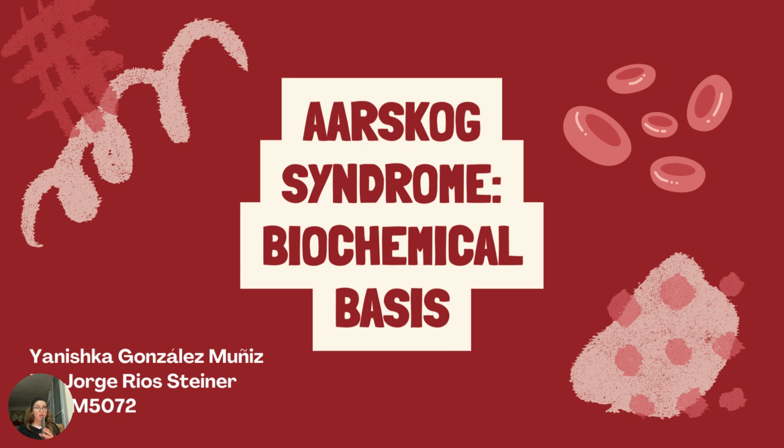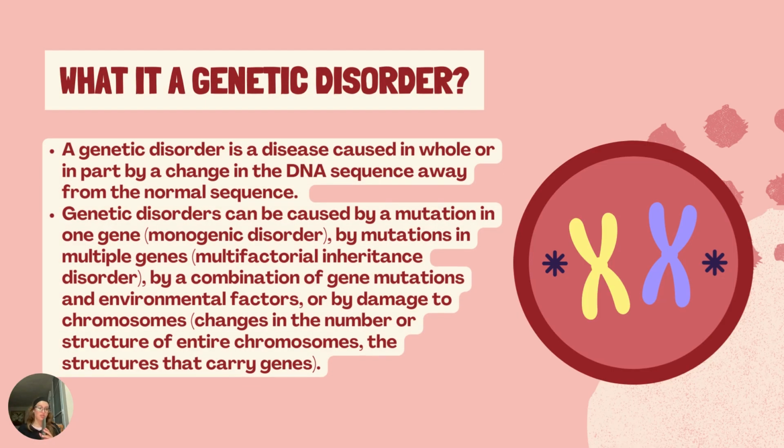Before we delve into what Aarskog is, we want to understand what a genetic disorder is. A genetic disorder is a health problem caused by one or more abnormalities in the genome. It can be caused by a mutation in a single gene, which we call a monogenic disorder, or by multiple genes, which we call a polygenic disorder. It can also be referred to as a multifactorial inheritance disorder, and it can be caused by a chromosomal abnormality, which is a change in the number or structure of an entire chromosome.